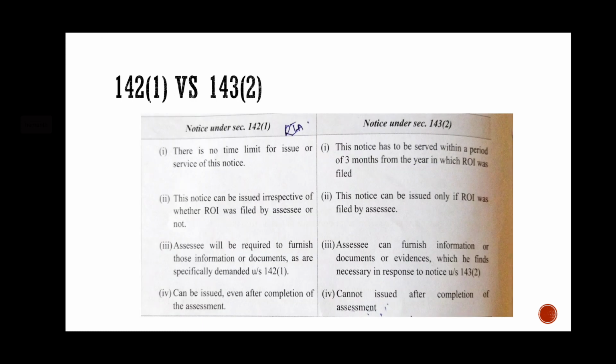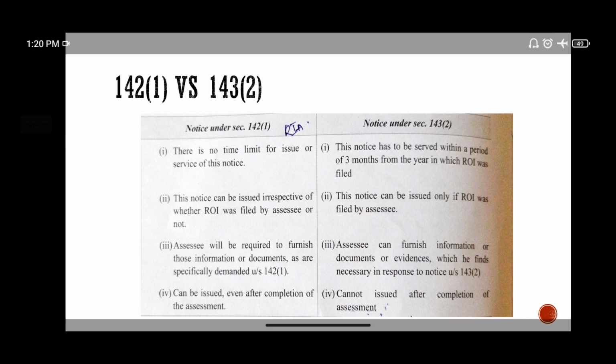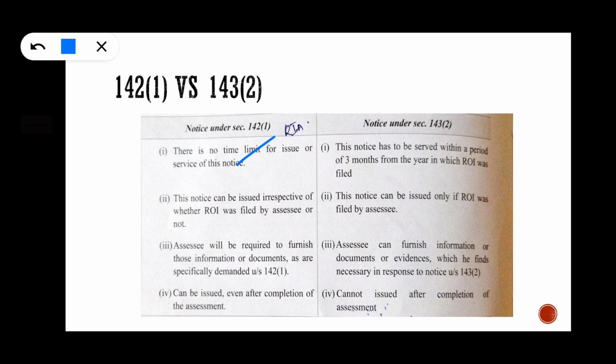And what is the difference between 142 subsection 1 and 143 subsection 2? We all know 142 subsection 1 is nothing but the RIA notice, that is, written information and accounts, and 143 subsection 2 comes in scrutiny assessment. For 142 subsection 1 there is no time limit, but 143 subsection 2 needs to be issued within 3 months from the end of the relevant assessment year.